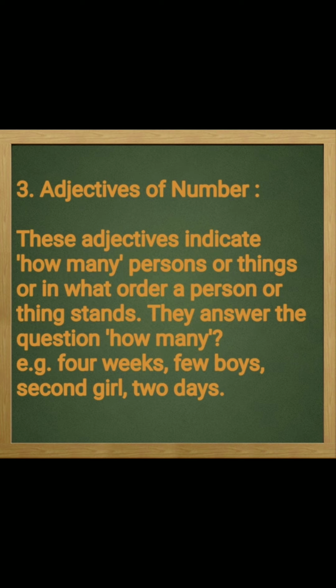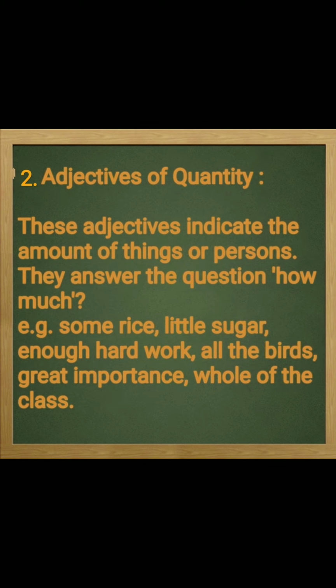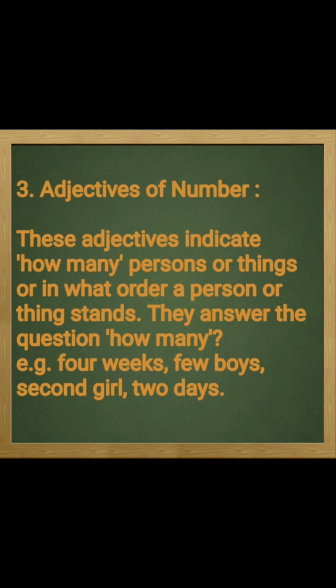The next one is adjectives of number, also known as numeral adjectives. They show us how many persons or things are meant, or in what order a person or thing stands. They indicate how many persons or things. Earlier, we got the answer how much in adjectives of quantity, but in adjectives of number, we get the answer of how many.